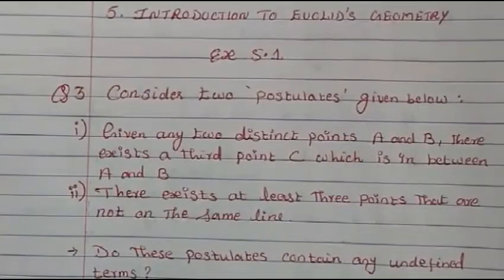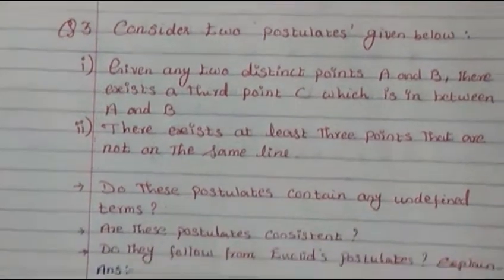Hi everyone, today we are going to study from class 9 chapter 5, Introduction to Euclid's Geometry. Here we are going to study exercise 5.1 question 3. Consider two postulates given below. There are two postulates given to us.